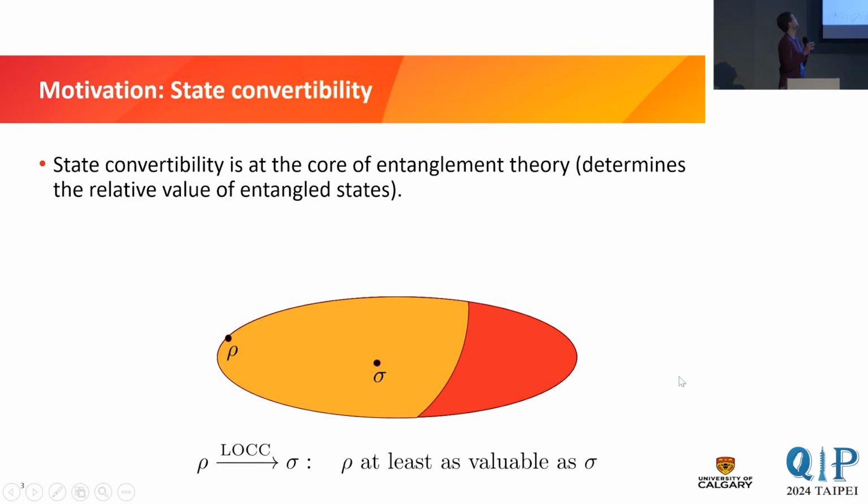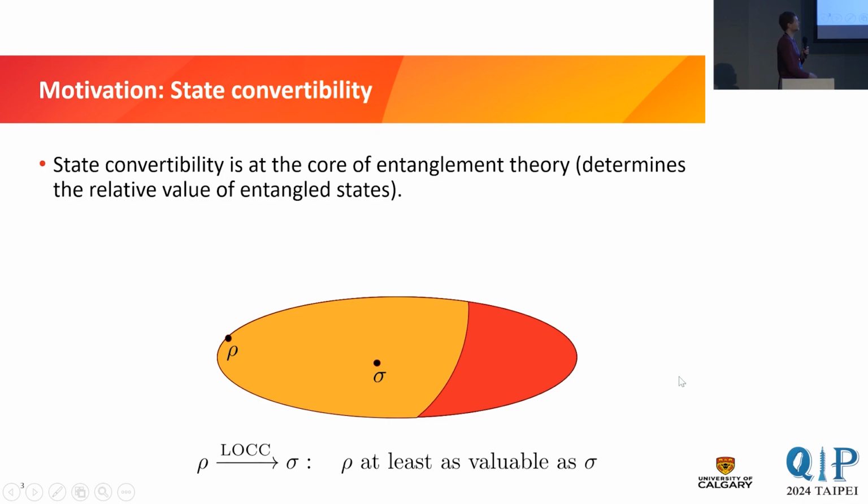So state convertibility is at the core of entanglement theory, or more generally at the core of any resource theory, right? Because it determines a relative value of states. So let's say we have a state rho. Knowing to which other states we can convert it with the help of LOCC is important because it essentially tells us how we can use the state.